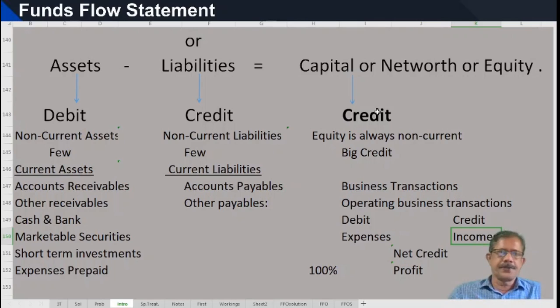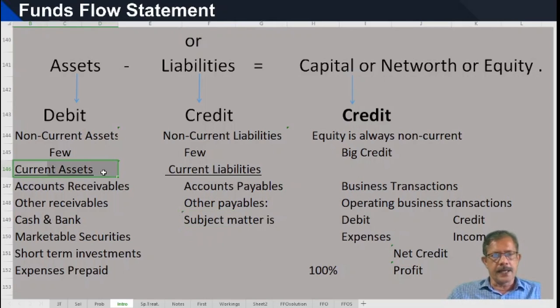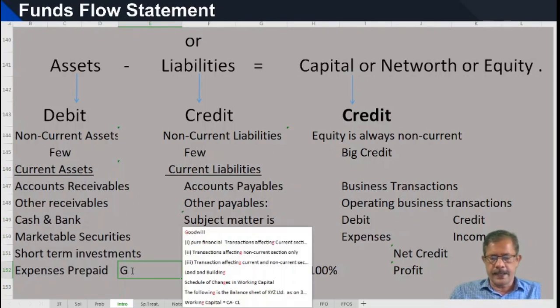And this balance sheet contains non-current assets and current assets, non-current liabilities and current liabilities. And in funds flow statement, our subject matter is the current assets total, which is called gross working capital.